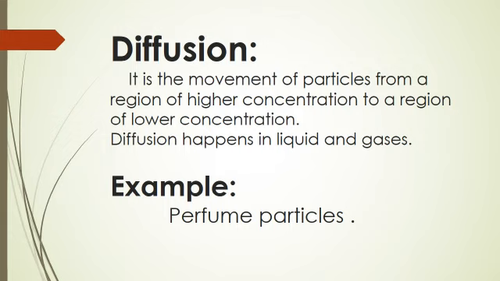Perfume particles travel from the higher concentrated area to the entire room, where the concentration is less. So, diffusion can be explained by thinking of matter as being made up of tiny discrete particles which are moving constantly and randomly.